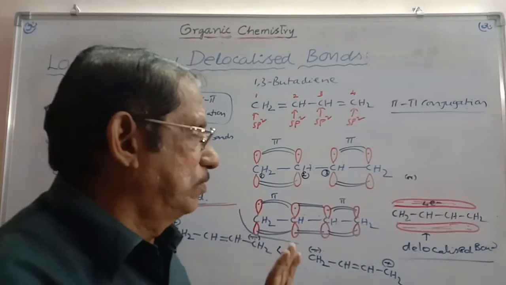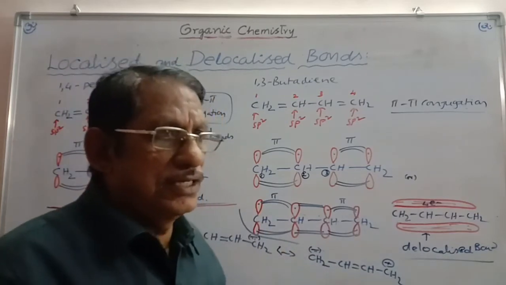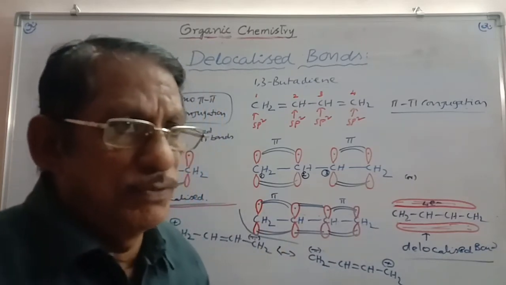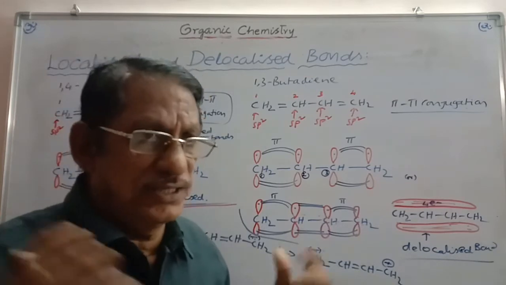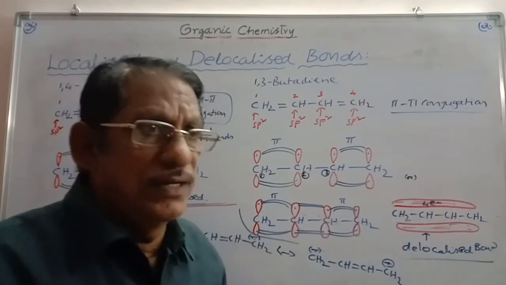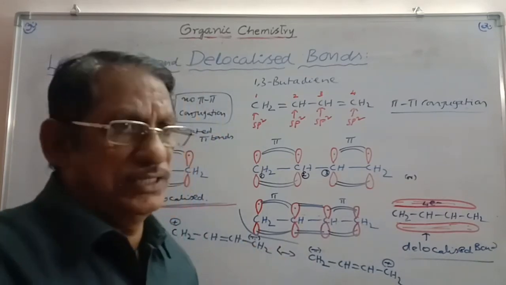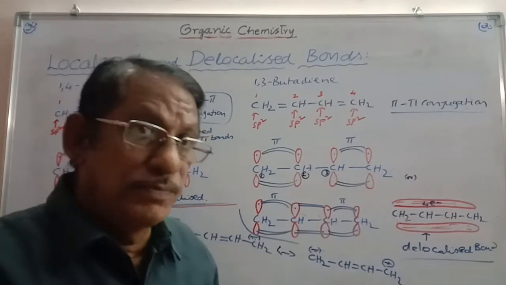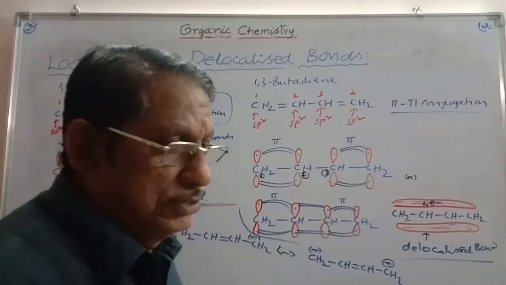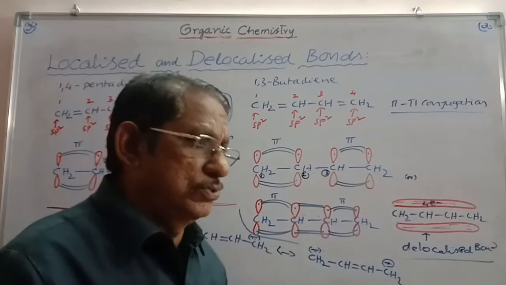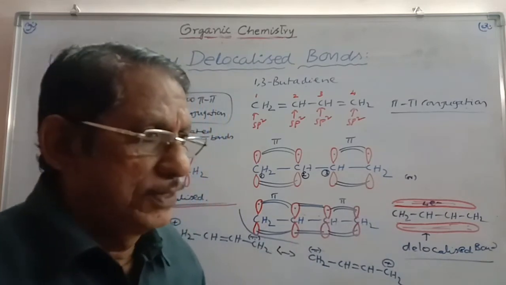At present, you can learn how to write the resonance structures. In a neutral molecule, if you bring in polarization, plus and minus charges arise. If it is an anion, the same minus charge will be delocalized. If it is a cation, the same positive charge will be delocalized. In this way, you can show the resonance structures.